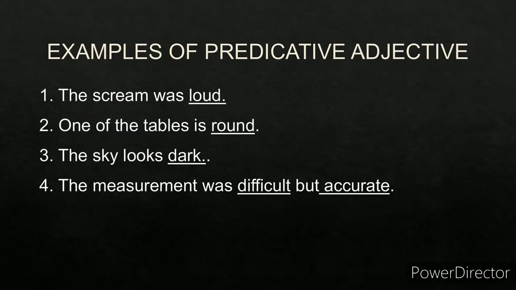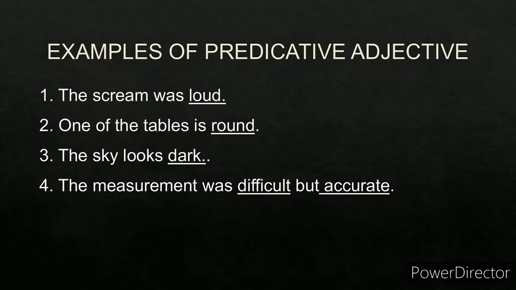The scream was loud. So loud is a predicative adjective. Why? Because it's modifying the noun scream, and it comes after the linking verb was, and it comes outside the noun phrase the scream. The scream is the noun phrase. It contains a noun, scream, and a modifier, the. Okay, so the scream was loud. Loud is a predicative adjective.